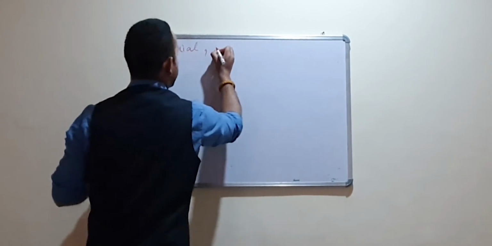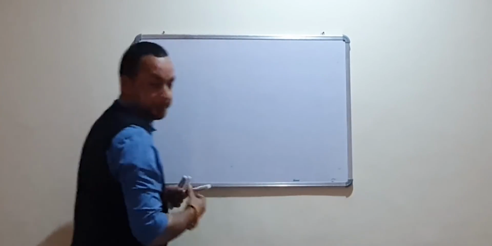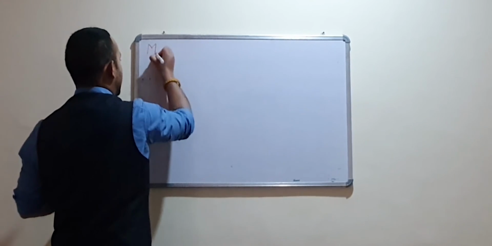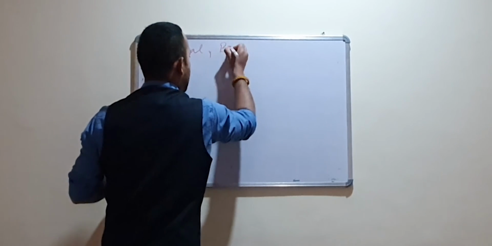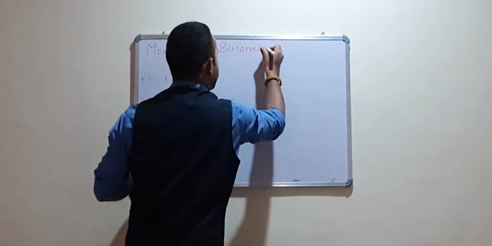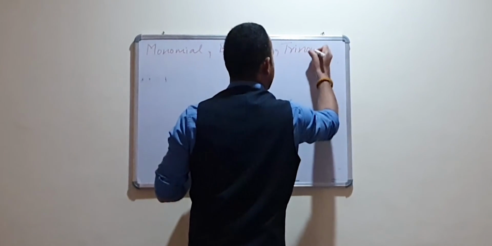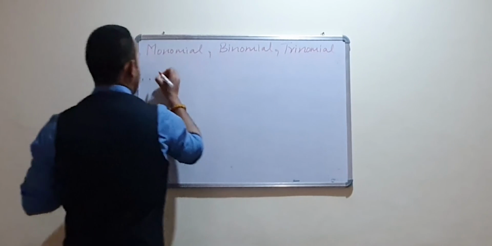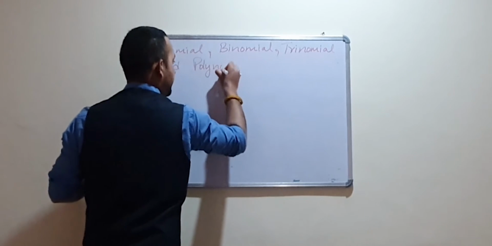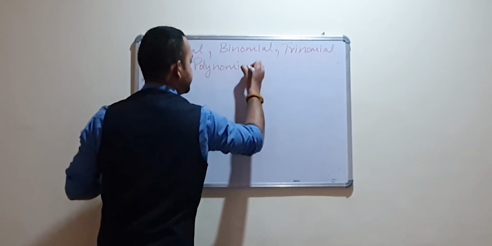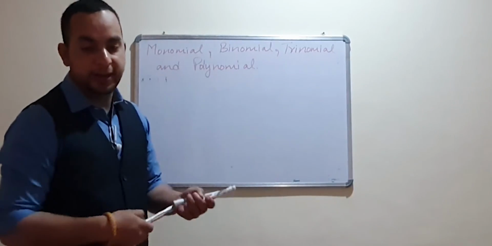First is monomial, then binomial, trinomial and polynomial. Okay, what the monomial is, what the binomial is.